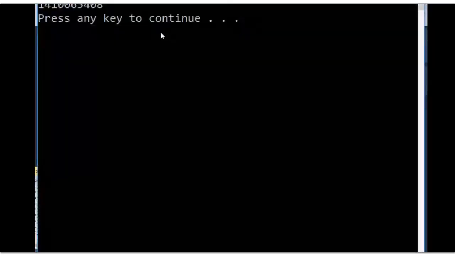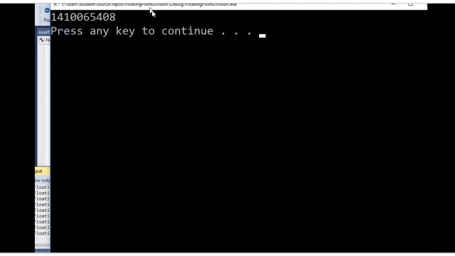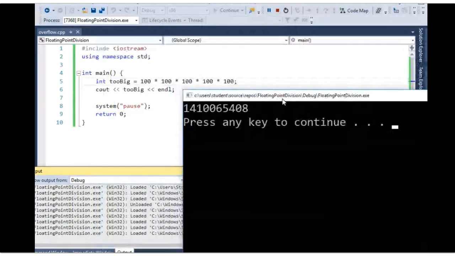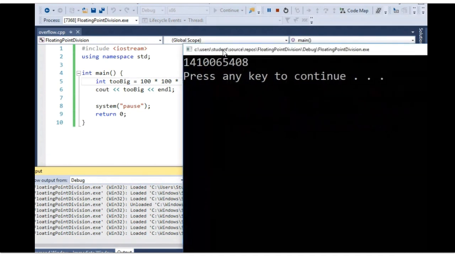So we run it. Yeah, that doesn't look like a power of 10, huh? So what do we think happened? Let's not look here, but let's just decide. So it's a 1 with 10 zeros. So that's 10 billion. Is that right? Is that what this would be? 100 to the 5th or 10 to the 10th? Is that 10 billion? Okay, yeah, I think so. And that's bigger than our range.